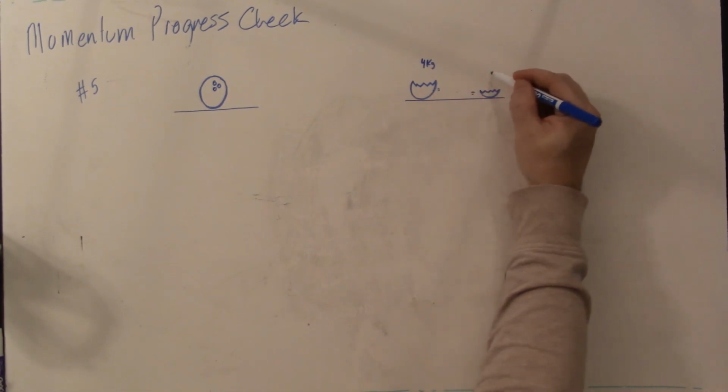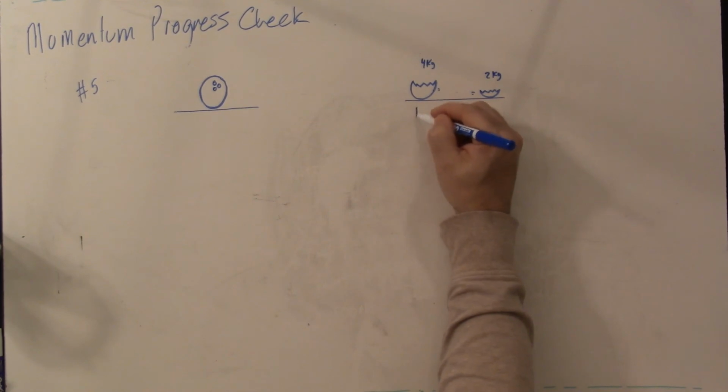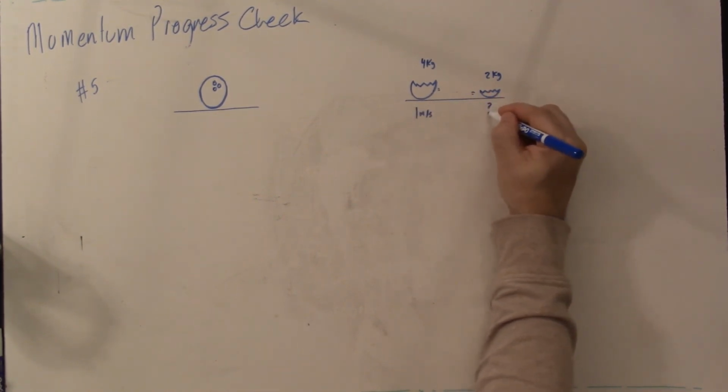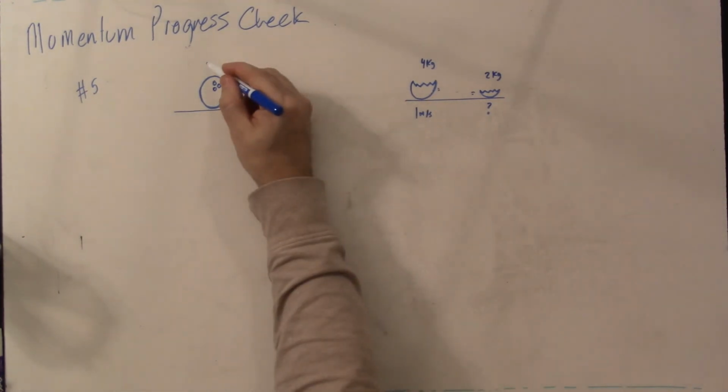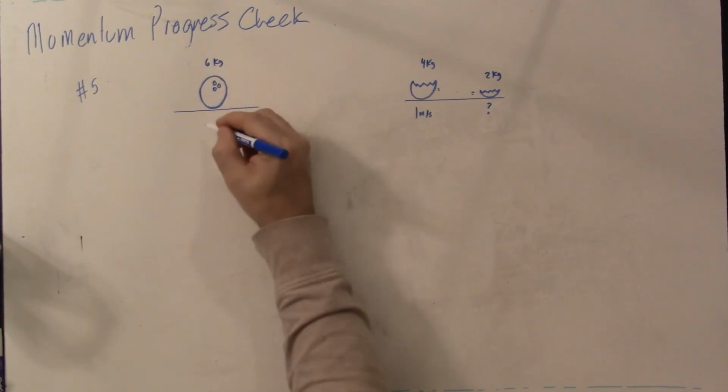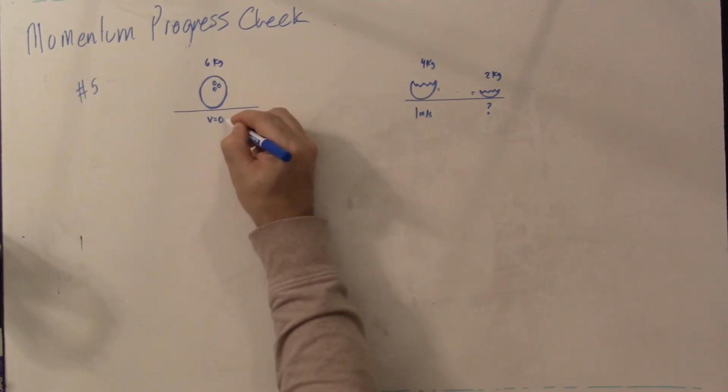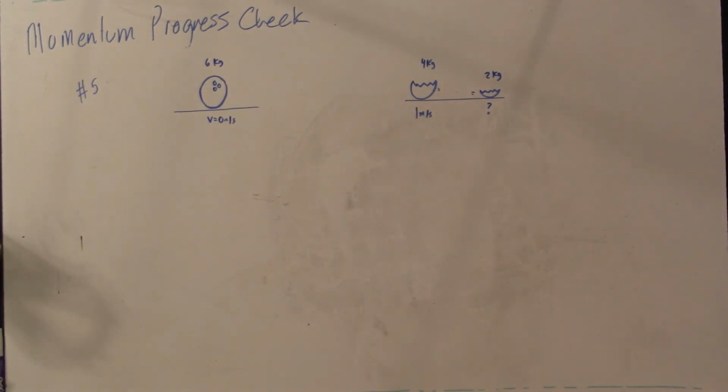This one has a mass of 2 kilograms. This one has a speed of 1 meter per second, this direction, and we're going to actually have to find out what the speed of that piece is. And there's a 6-kilogram bowling ball initially at rest. So here's our situation. So the first couple questions, we're going to leave this diagram here.